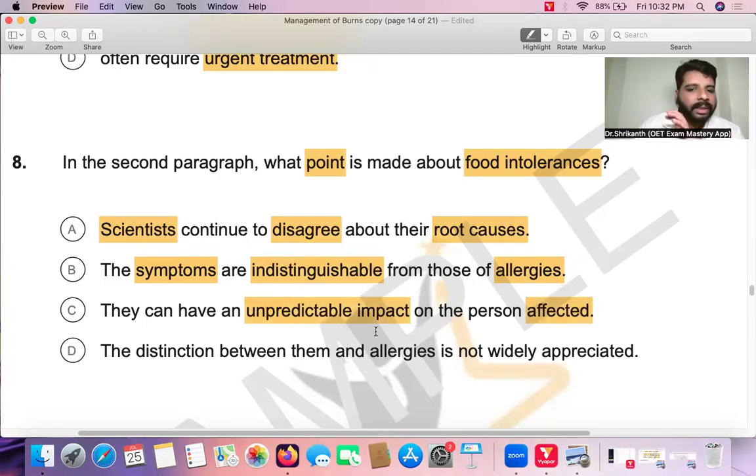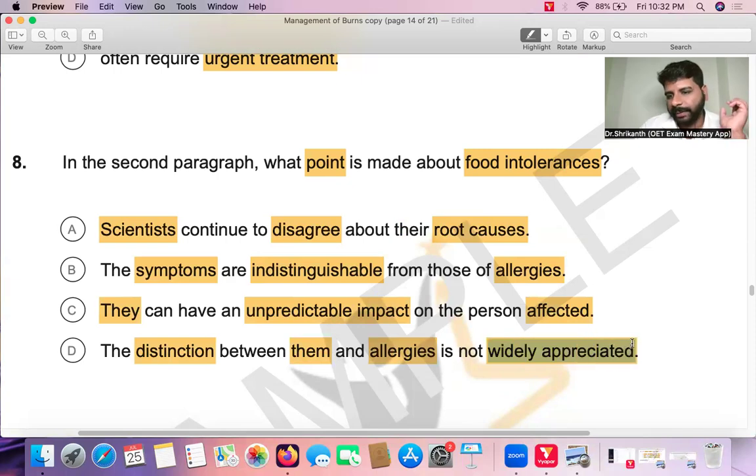That is, if a person gets affected with intolerance, not allergies, it can have an unpredictable impact. We can never tell how it is going to manifest in the person. And finally, the distinction, that is the difference between intolerance and allergies, is not widely appreciated. That is, the society or the medical community are not really appreciating the difference between food intolerance and allergies. That distinction is not being appreciated. So that is answer option D.